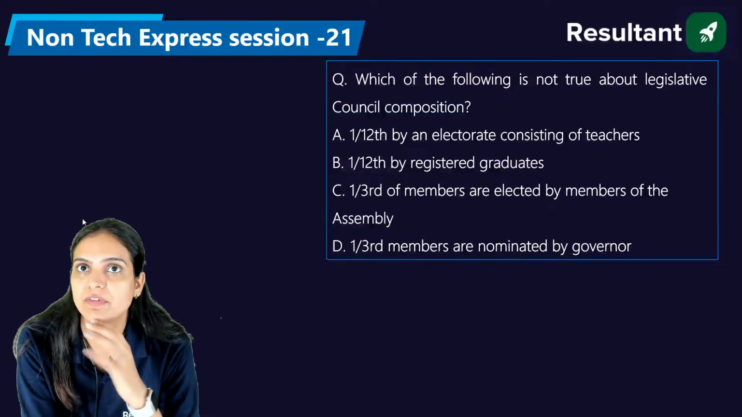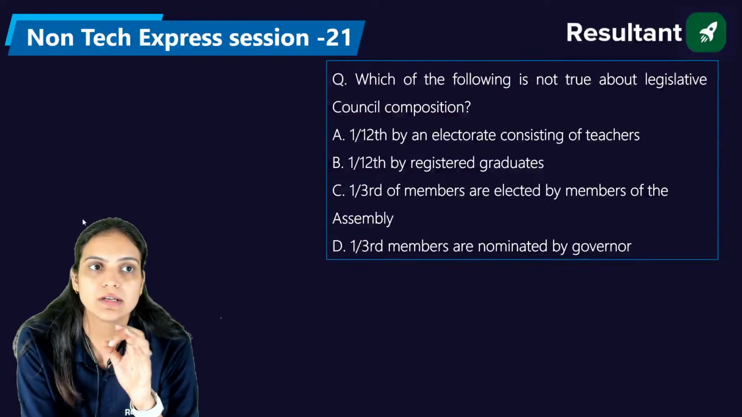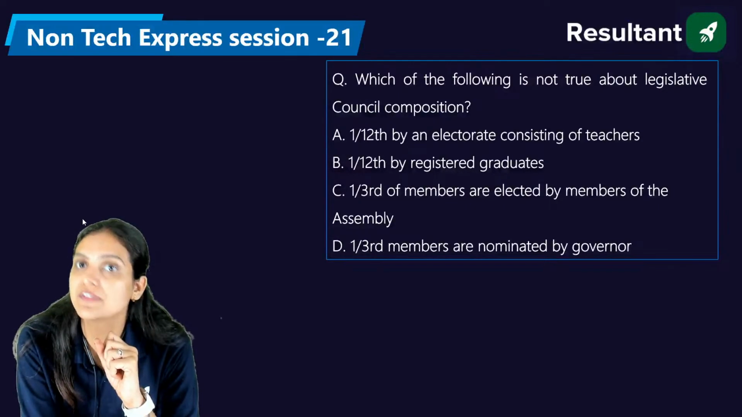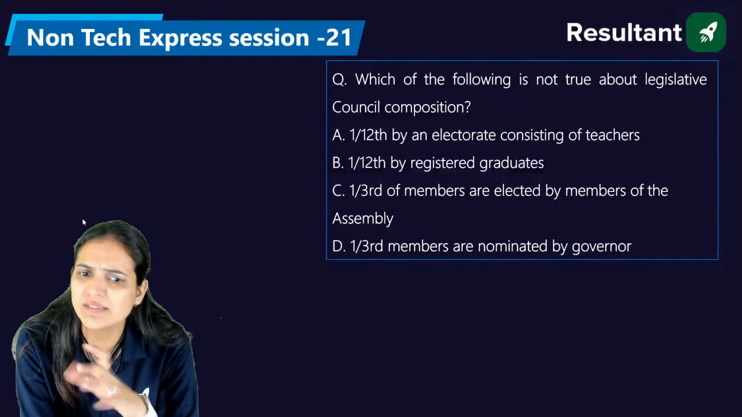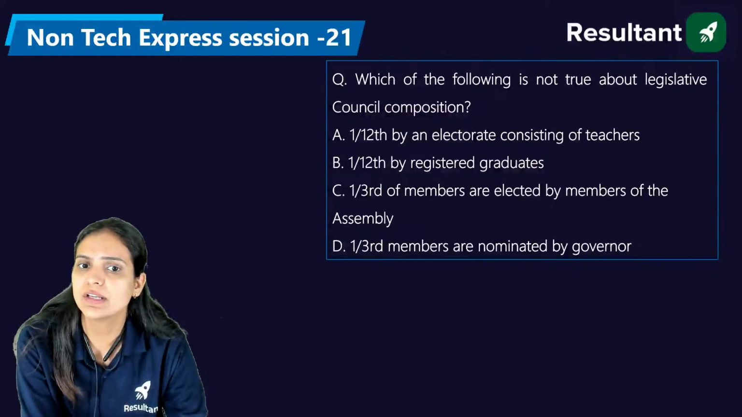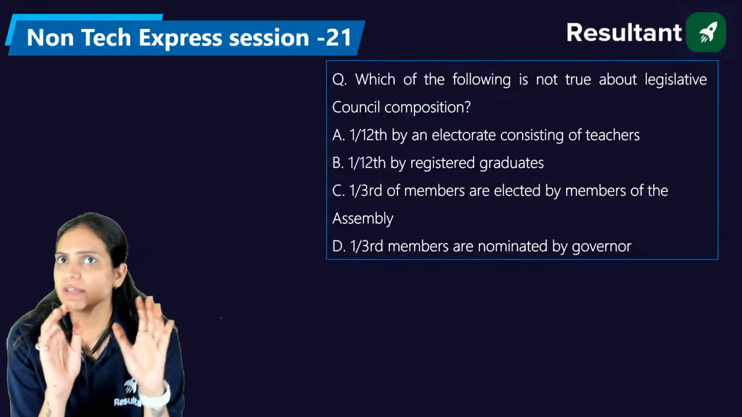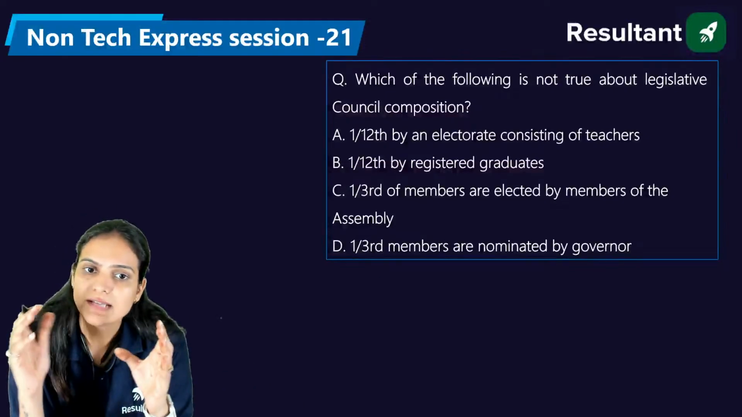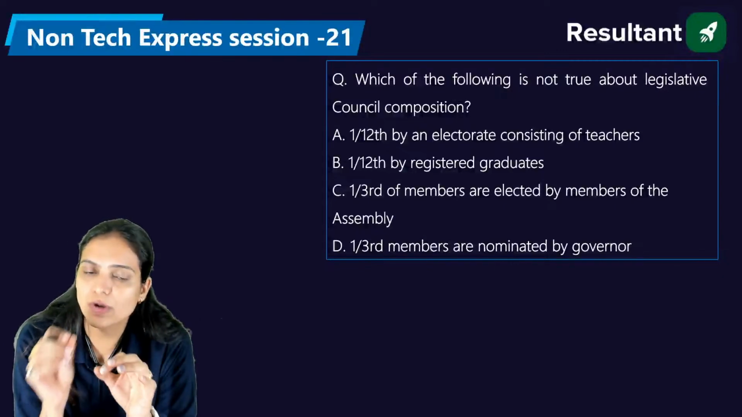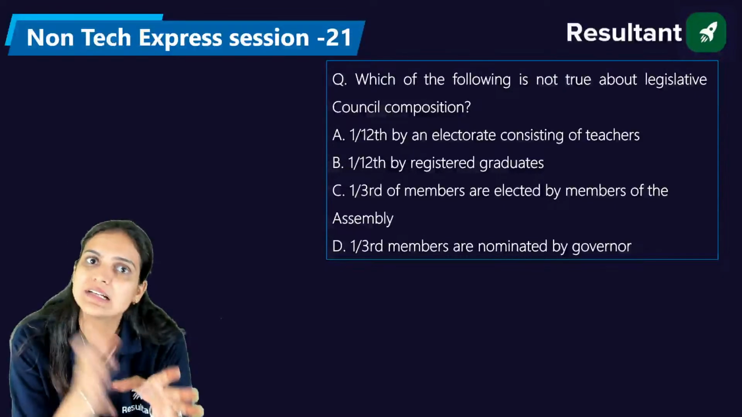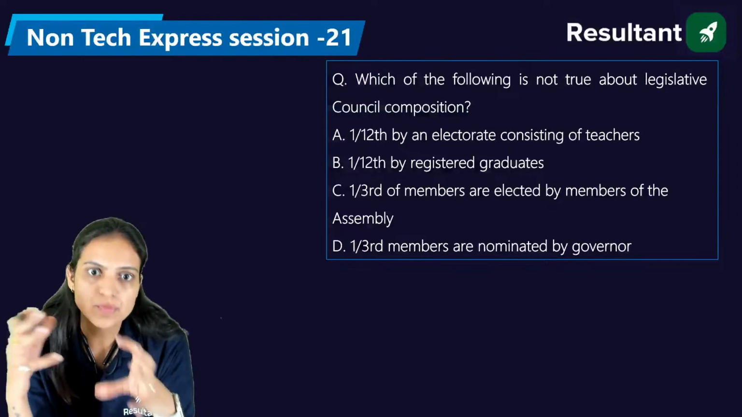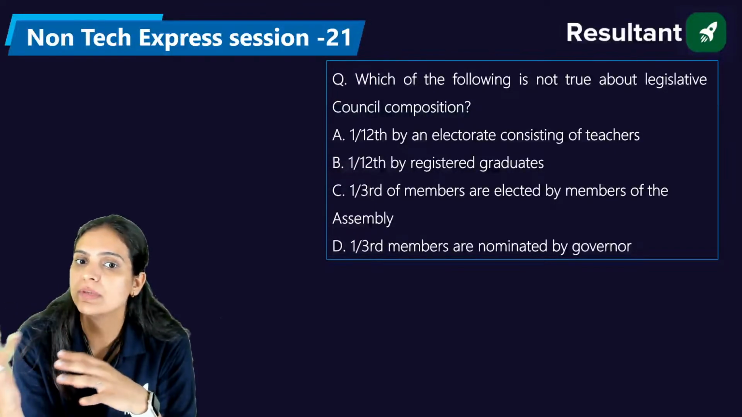Devanshu says D. Venkat is also saying D. What do you think, if he does not nominate 1 by 3 members, then how many members? No, the Anglo-Indian, we have no relation with the Anglo-Indian here. Are you getting the question? In the legislative councils of the six states where we have a legislative council, how will the members come?